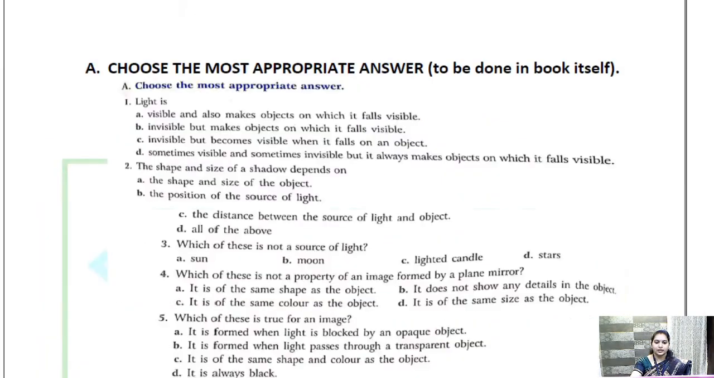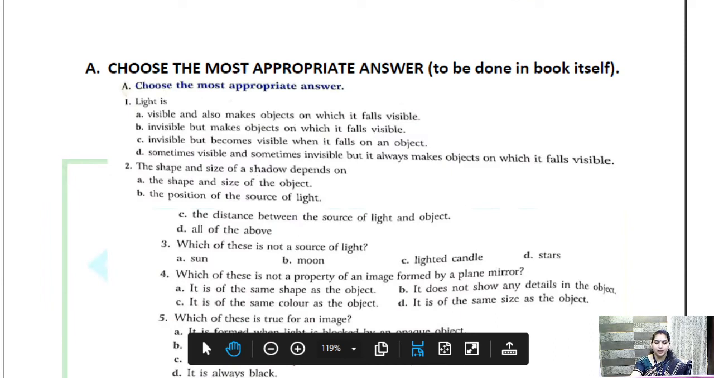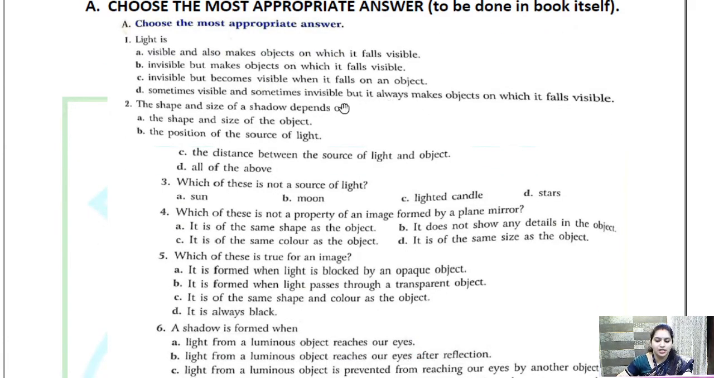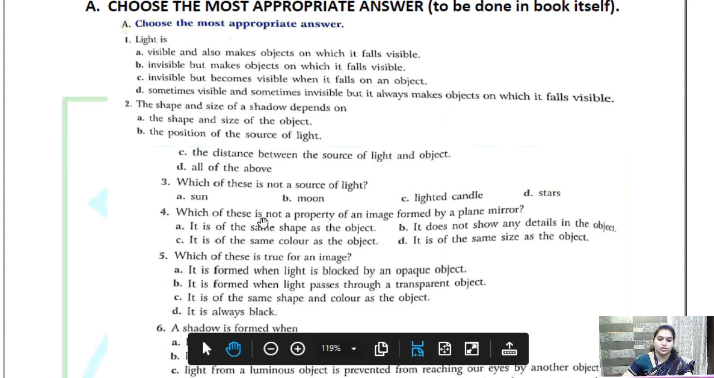Okay. So let's move to the exercise part. Choose the most appropriate answer. So children, I hope you know all the answers. You have learnt it. So question number 1. Light is: option A, visible and also makes objects on which it falls visible. B, invisible but makes objects on which it falls visible. C, invisible but becomes visible when it falls on an object. D, sometimes visible, sometimes invisible, but it always makes an object on which it falls visible.